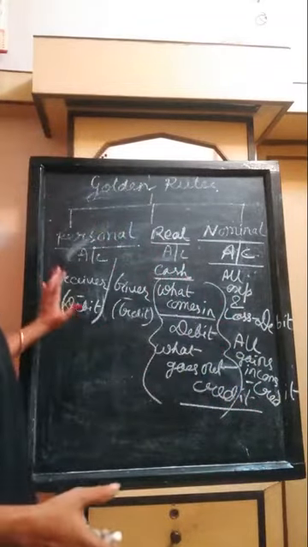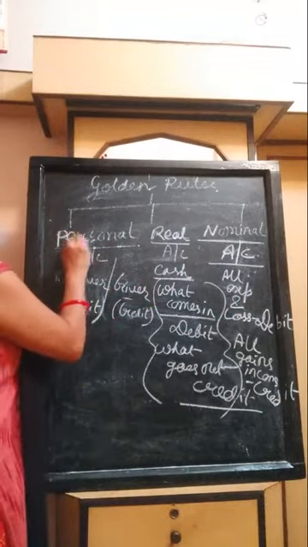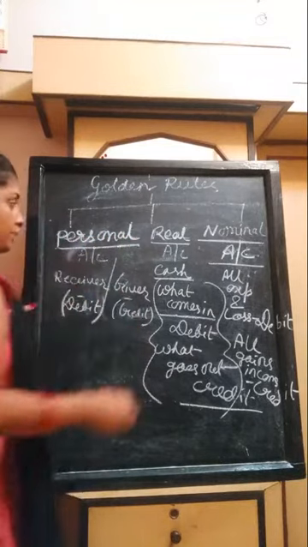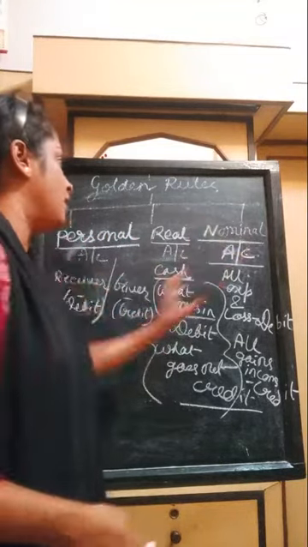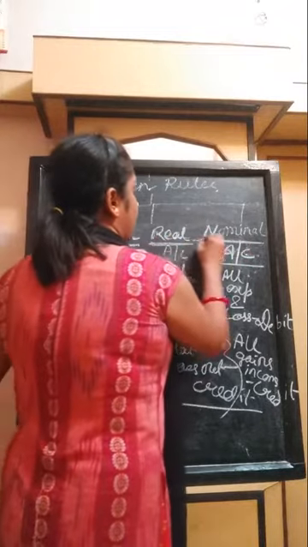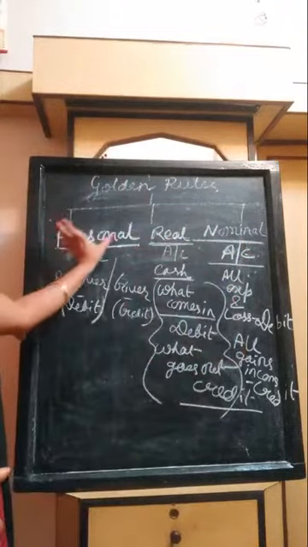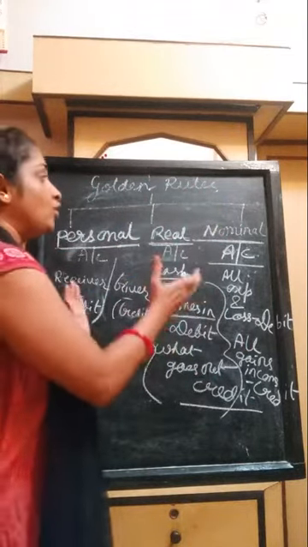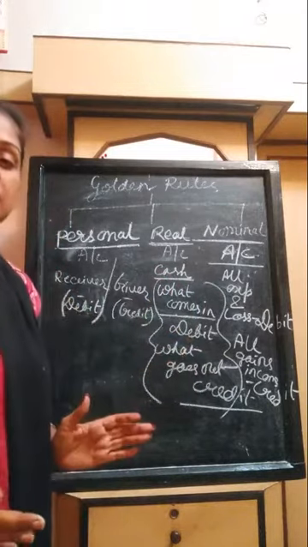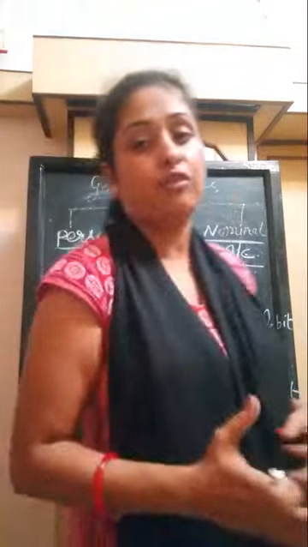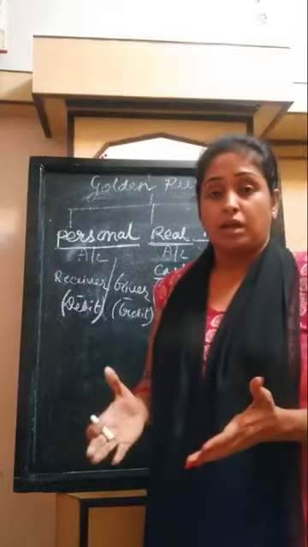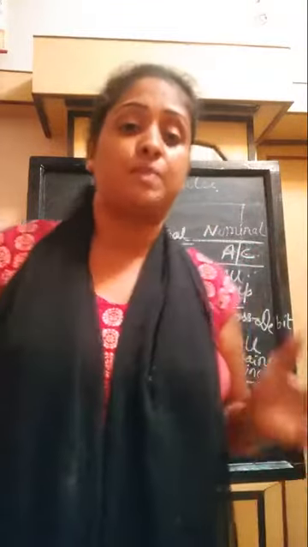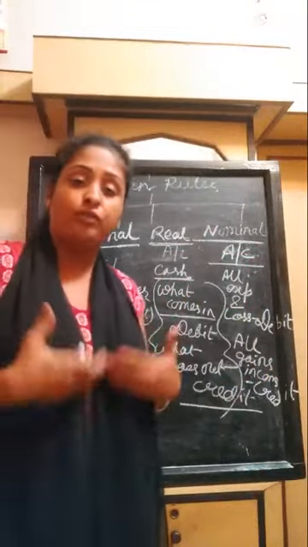In this way I have explained to you three distinctive accounts, that is personal account, real account and nominal account. Personal, and these two are impersonal account, part of impersonal account. So personal account and impersonal account, clearly I have shown you the distinction and the rule, the golden rule or the British approach that is needed for accounting theory, that is needed for doing each and every sum, and that is required for dealing with each and every transaction, to follow the double entry system, especially whenever we follow it in accounting.